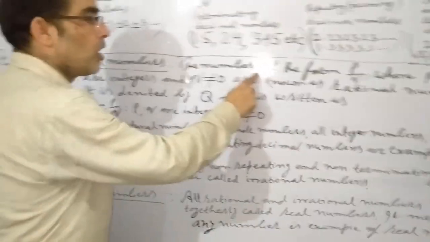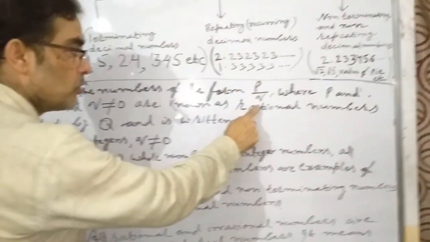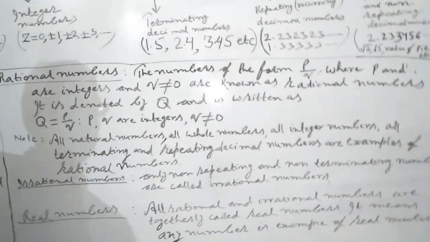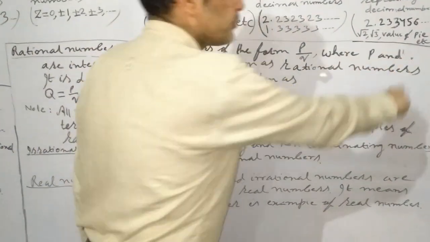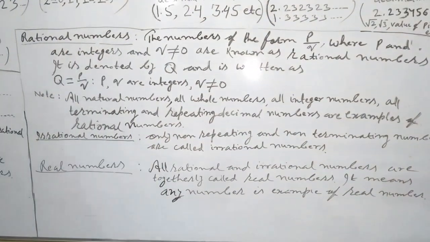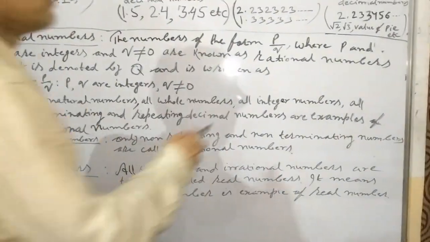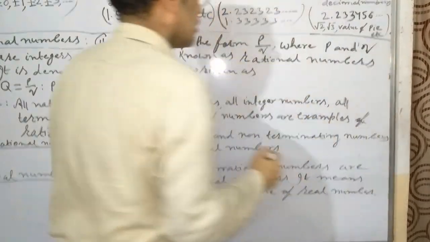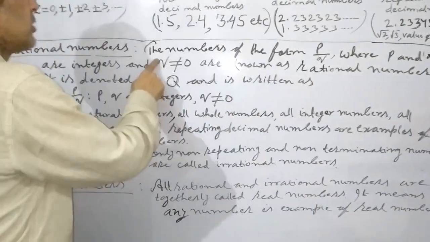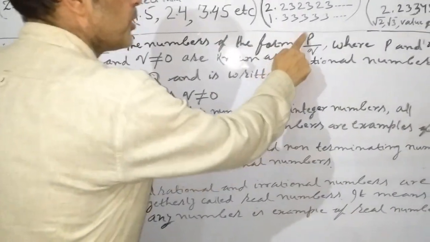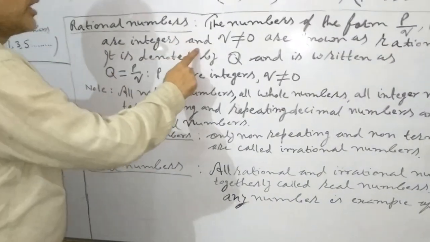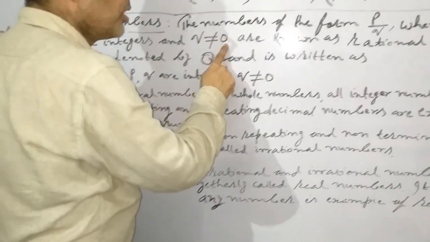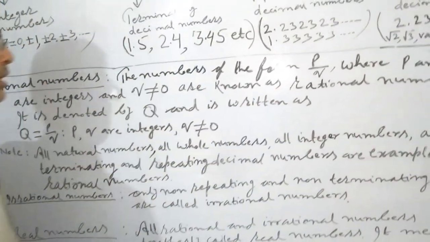The numbers of the form P by Q, where P and Q, I write Q. Again I say, the numbers of the form P by Q, where P and Q are integers and Q not equal to 0, are known as rational numbers.